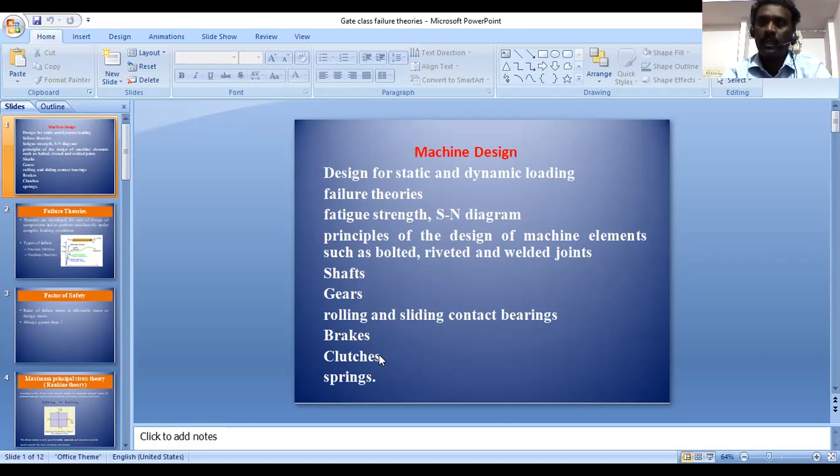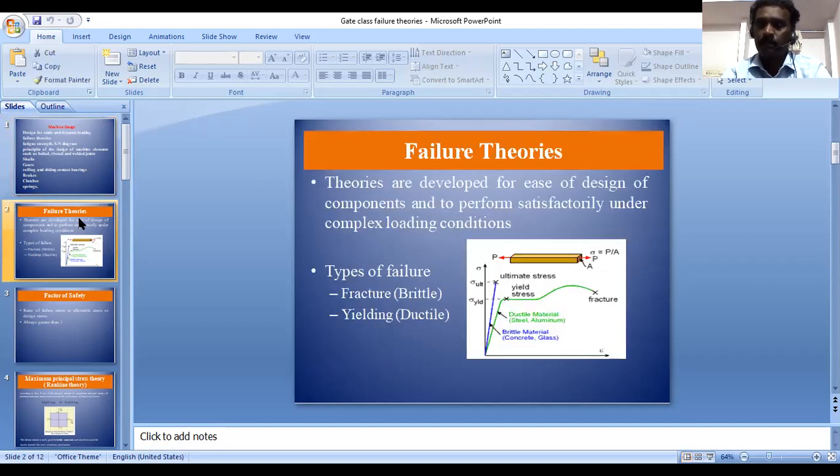We should understand what data is given, what will be the related formulas, and what we are actually going to find. If you are strong in theory, then we can solve the problems. So now I'm going to cover some of the failure theories.